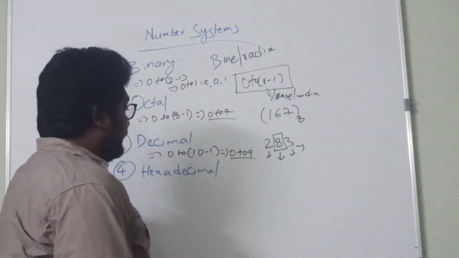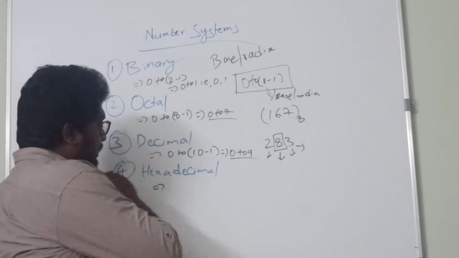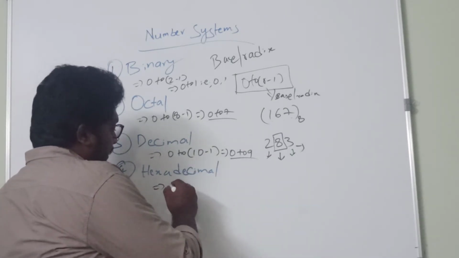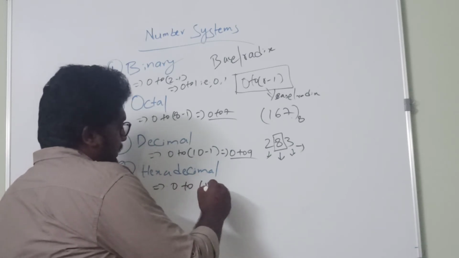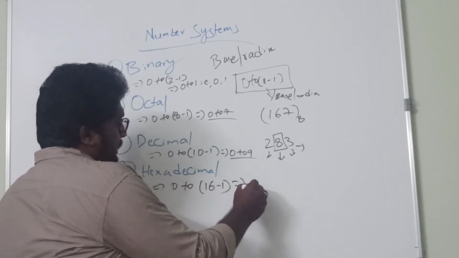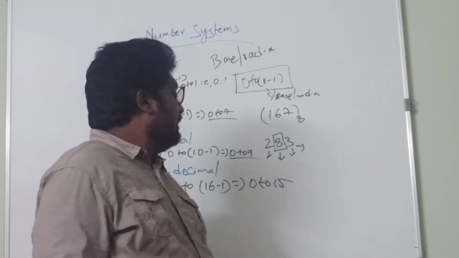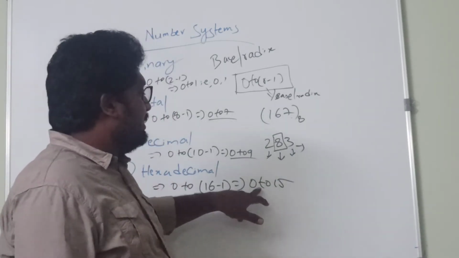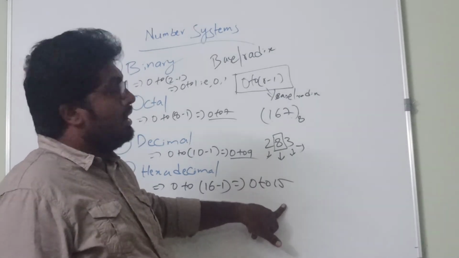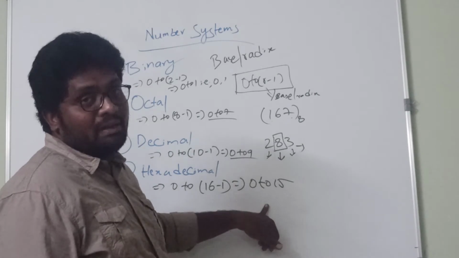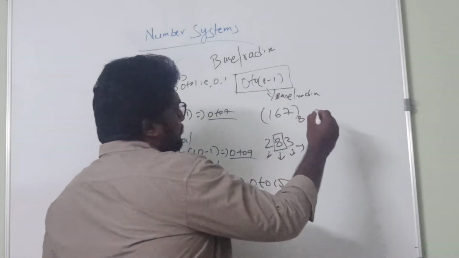Then coming to the hexadecimal number system, the base is 16. So that is 0 to 16 minus 1, which implies 0 to 15. The range for a hexadecimal number system is 0 to 15. So now let us take one example of a hexadecimal number system, that is